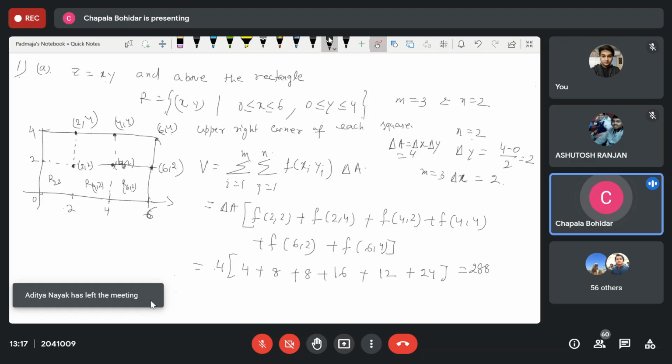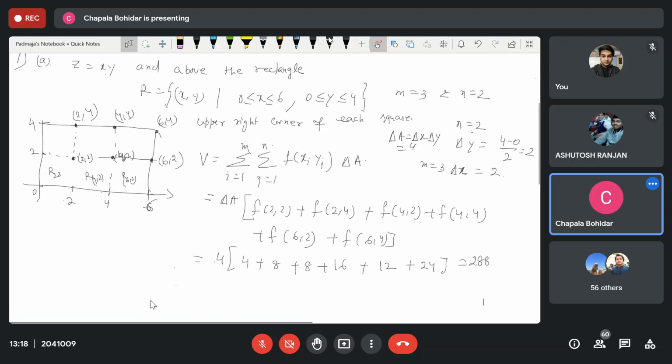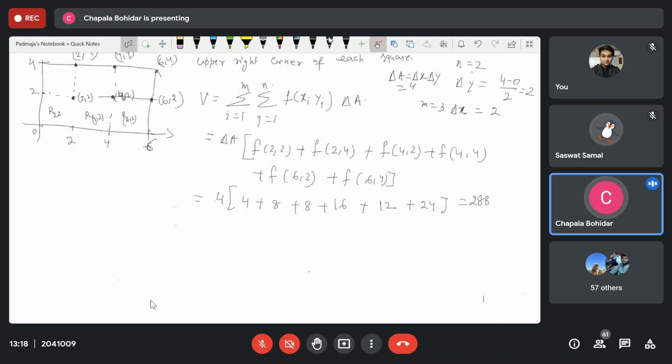Then part B is the same question, it is given to find out the volume by using the middle point. All of you clear my point? Yes, ma'am. So your middle point is here. Here is this one. I'm not going to draw one more figure. So middle point, it is your V is equal to.